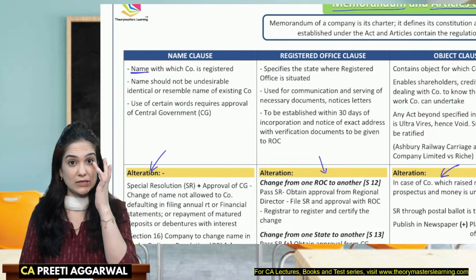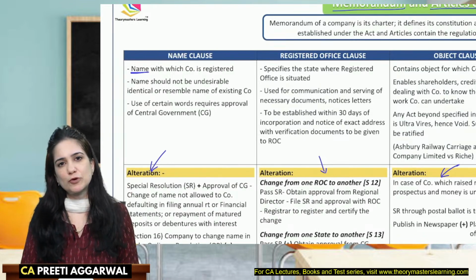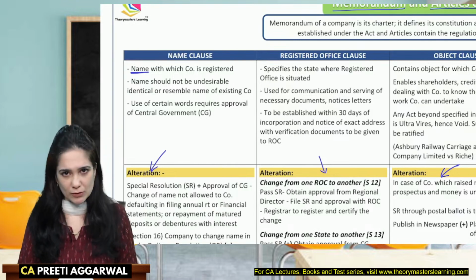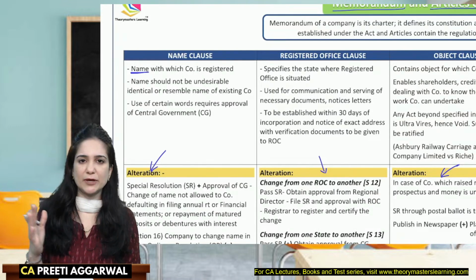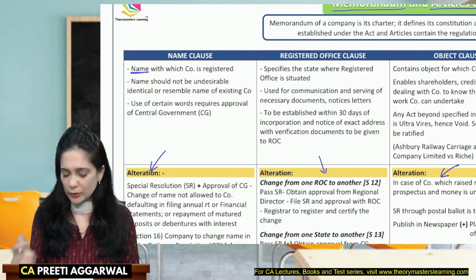And in case you are using words like nidhi or mutual fund, then you need to obtain the approval of the requisite authority also. That is covered under Rule 8, 8A, 8B. So those rules are to be followed.